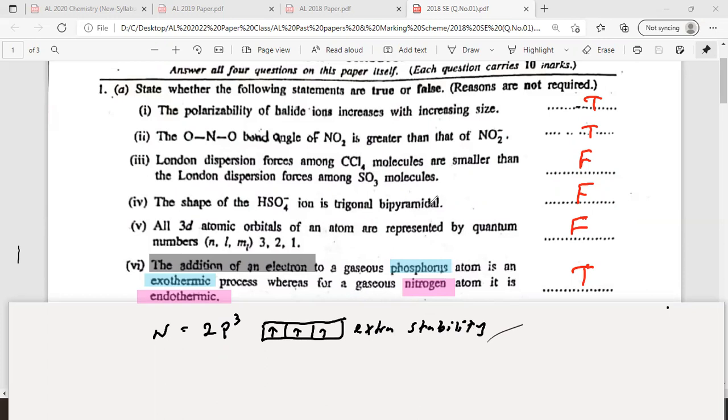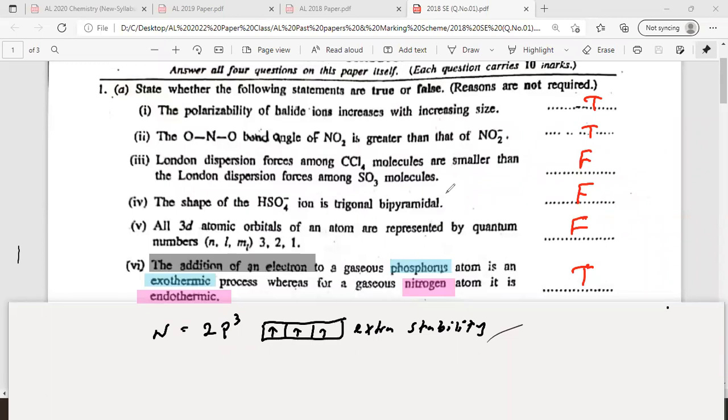Right. But adding an electron to the stable configuration means it should be broken. When you add an electron to nitrogen, what happens? When the nitrogen atom is small, the electron density is also higher.